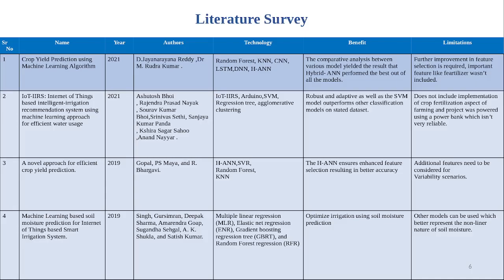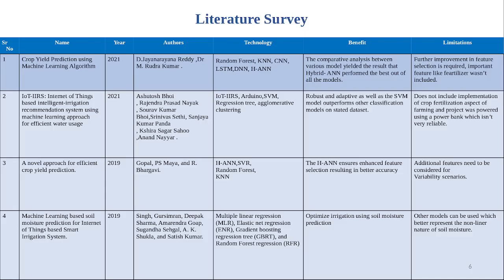The limitation of this research was that further improvement in feature selection is required, and an important feature like fertilizers wasn't even included. In the second paper, the authors have proposed an IoT based system that uses an SVM regression tree algorithm, and the proposed solution was robust and adaptive, and the SVM model outperforms other classification models on a standard dataset. But the limitation of this proposed solution is that they do not include implementation of the crop fertilization aspect for the farmer, and the project was powered using a power bank, which is flimsy.